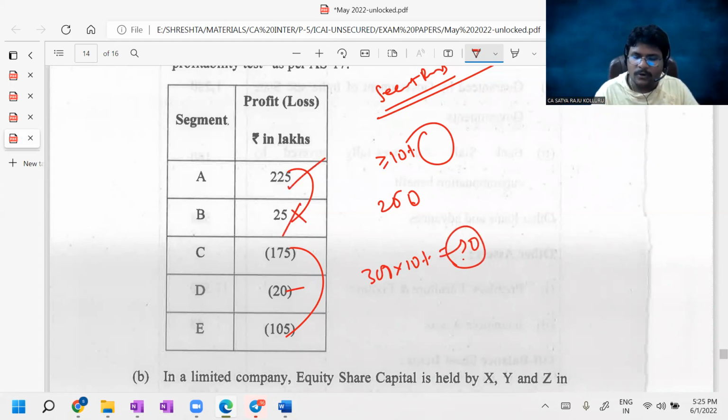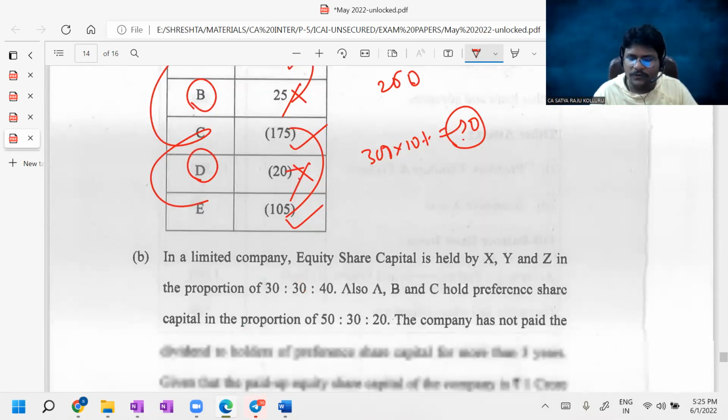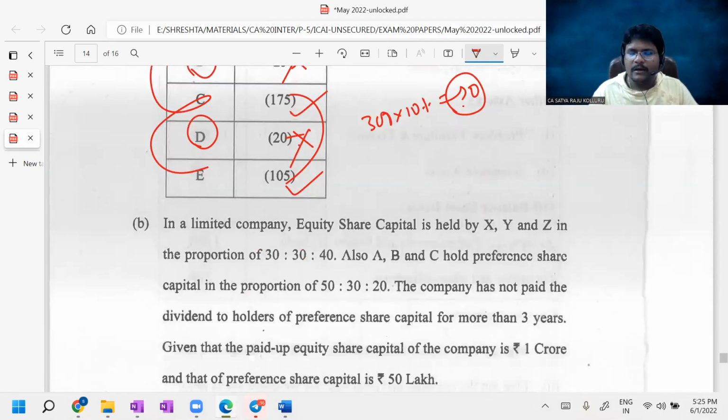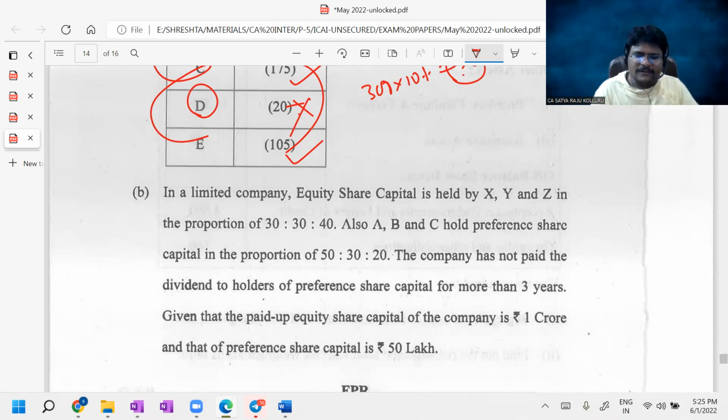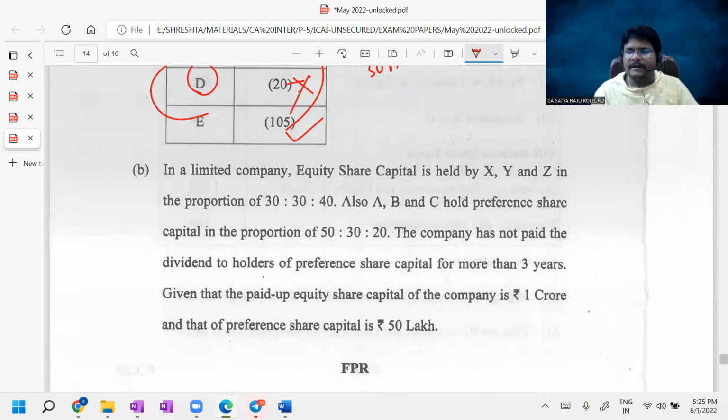It is not a reportable segment. Sorry, it is a reportable segment. It is less than 30, so it is not a reportable segment. It is a reportable segment. Out of these, B and D are non-reportable segments. The remaining segments are reportable segments. This is a very simple question. We have already done such types of questions in our classroom as well. Sir, this question they are testing a number of times, sir.